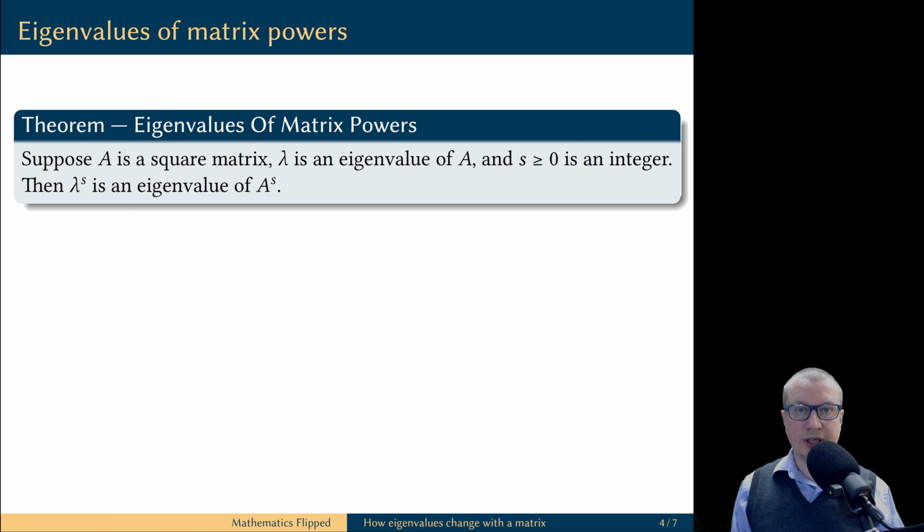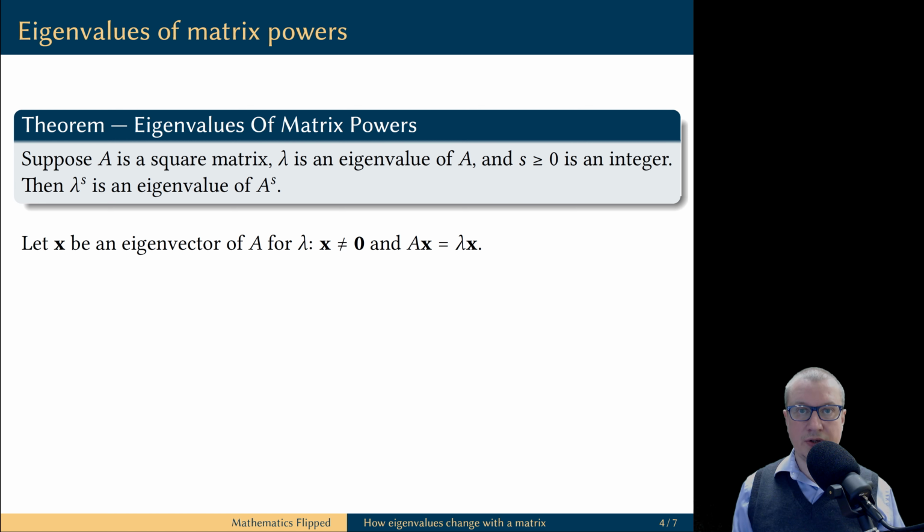Next, let's prove that raising a matrix to a non-negative integral power also raises its eigenvalues to the same power. Let's assume that A is a square matrix and lambda is its eigenvalue. Then there exists a non-zero vector x such that Ax equals lambda x. If s is equal to 0, then let's look at what happens when we multiply the vector x by the matrix A raised to the power s. So this is a matrix A raised to the power 0.